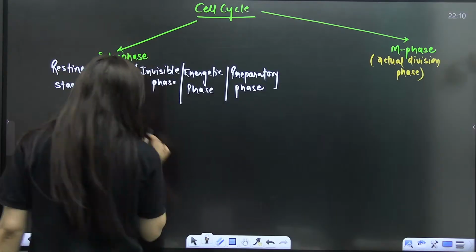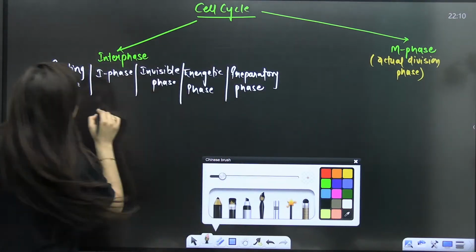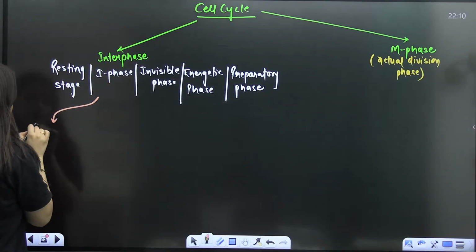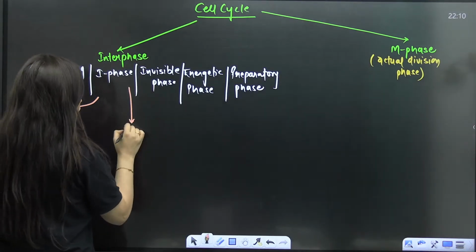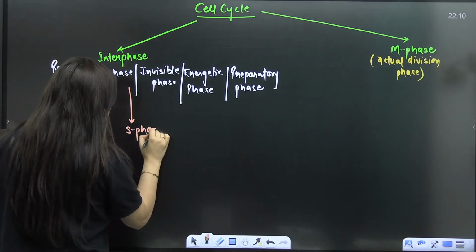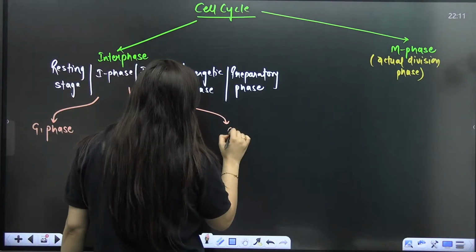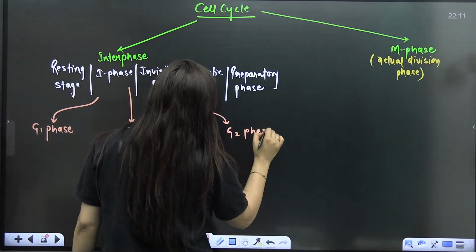Now in the interphase, you will have the G1 phase. You have to study the S phase here. You have to study the G2 phase here. Are you getting my point?